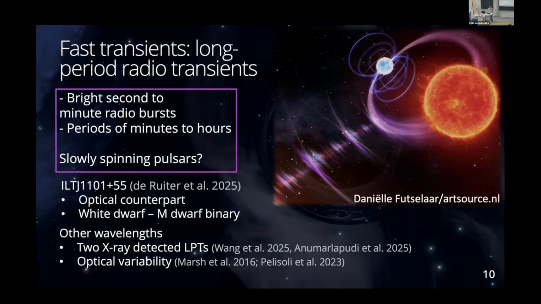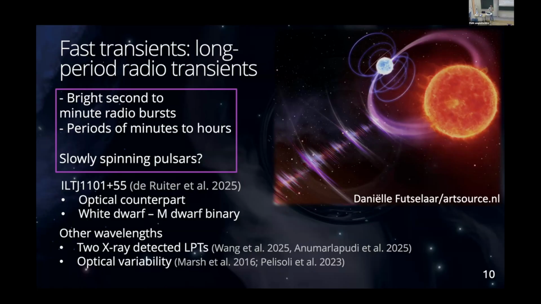we've shifted a bit from just this slowly spinning pulsars idea to saying, okay, actually a good fraction of these long period radio transients are M-dwarf, white dwarf binaries. And I mention this example here because really it is through multi-wavelength observations that we've been able to confirm that. So we see the optical counterparts of these sources, which are faint M-dwarfs. We do photometry to find that there is a blue excess and that there is a white dwarf. We do spectroscopy to confirm the orbital parameters of the system, and so forth.